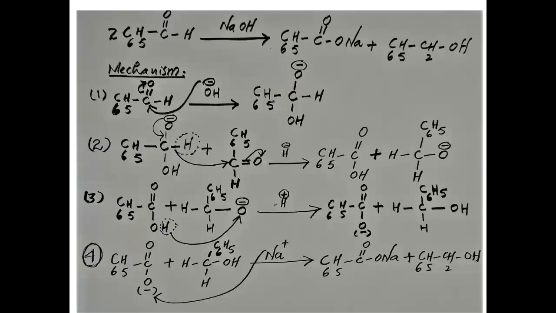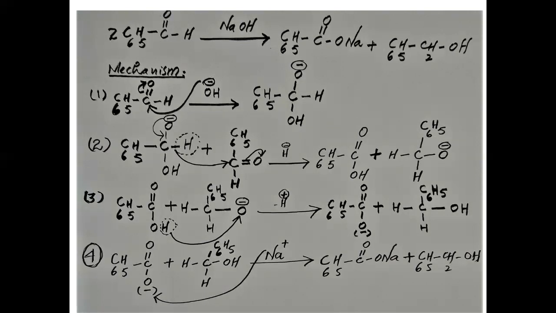What is simple Cannizzaro reaction? The reaction between two similar aldehyde molecules is called simple Cannizzaro reaction. You can see this is the general reaction, and this is two molecules of benzaldehyde, C6H5CHO, and this benzaldehyde will react in the presence of base, and we have used sodium hydroxide, NaOH.